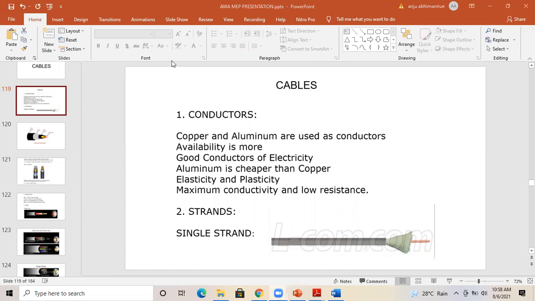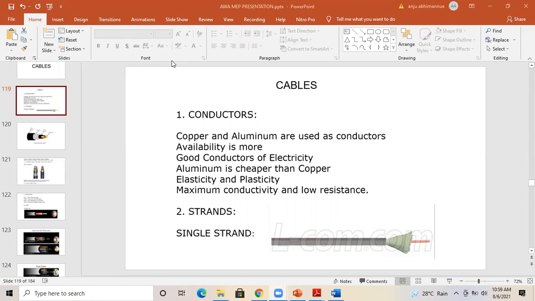Yes, multi-strand. Can you tell me the reason why we can't select single strand cables for electrical supply? Normally we use single strand cable for communication, and it will also conduct electricity, but it is not recommended for use. There is a reason. Have you heard about skin effect? Skin effect is the reason that we can't select the single stranded cable for electrical.